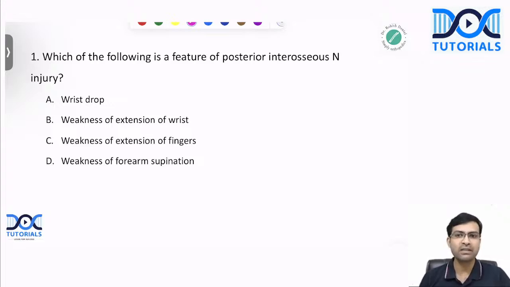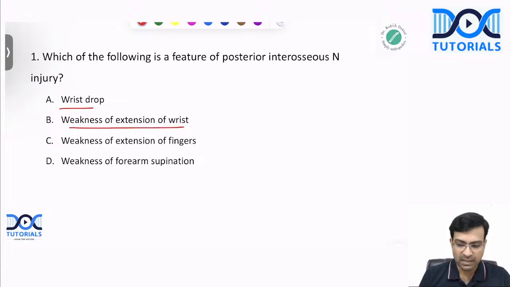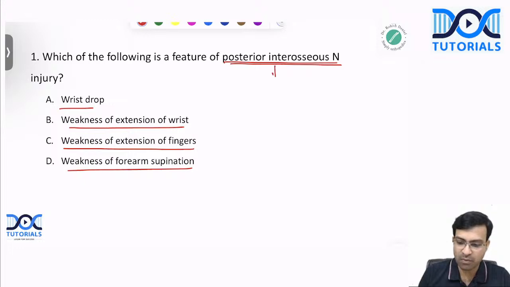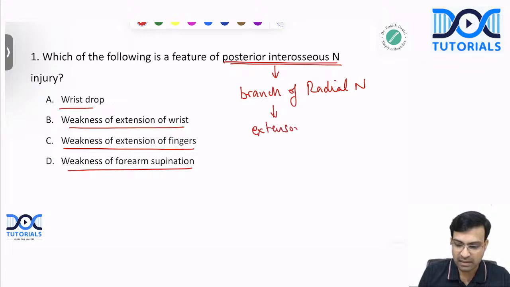A straightforward, simple question, I would say. Which of the following is a feature of posterior interosseous nerve injury? Is it a wrist drop, weakness of extension of wrist, weakness of extension of fingers, or weakness of forearm supination? What is the answer here? Very easy, isn't it? You have the posterior interosseous nerve. What is posterior interosseous nerve? It is a branch of your radial nerve, isn't it? It is a branch of radial nerve, and its primary function is to supply the extensors of fingers.